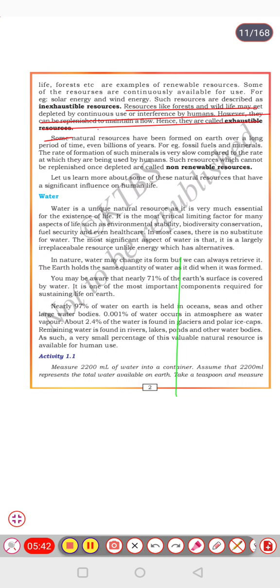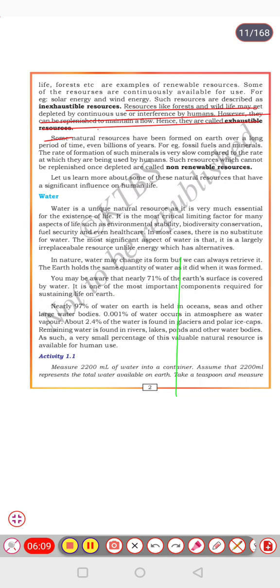Some natural resources have been formed on earth over a long period of time, even billions of years. For example, fossil fuels and minerals. The rate of formation of such minerals is very slow compared to the rate at which they are being used by humans. Such resources which cannot be replenished once depleted are called non-renewable resources.